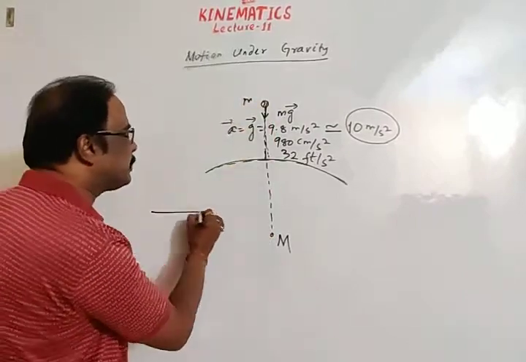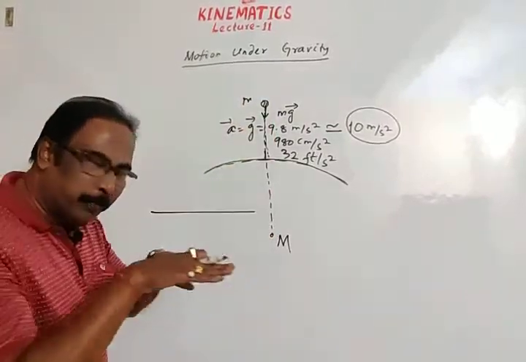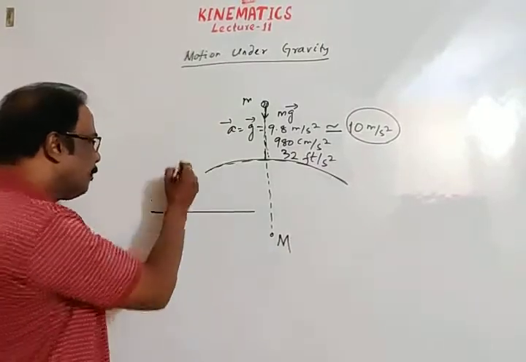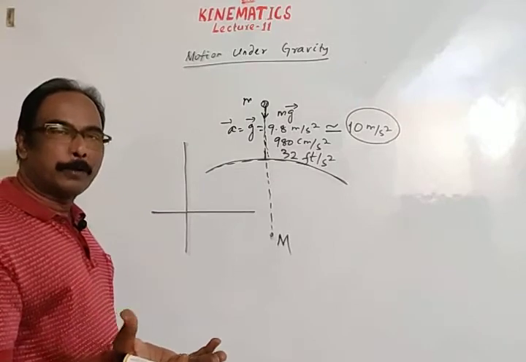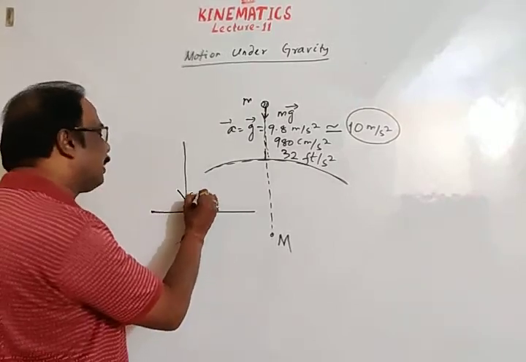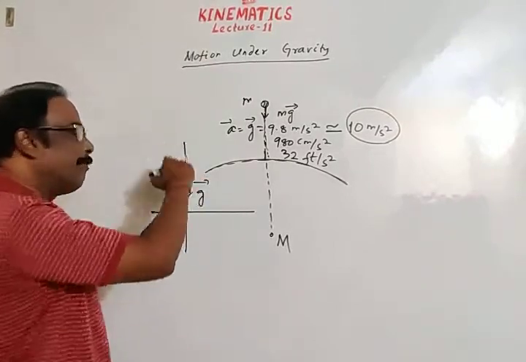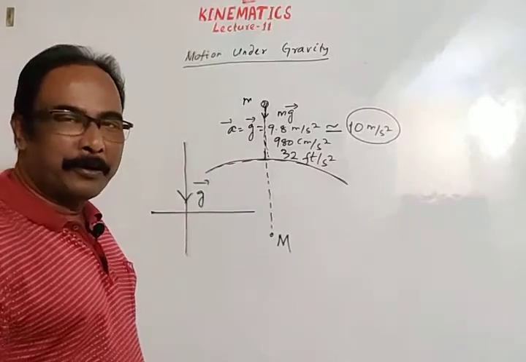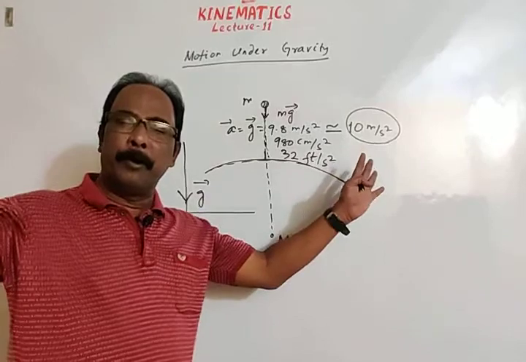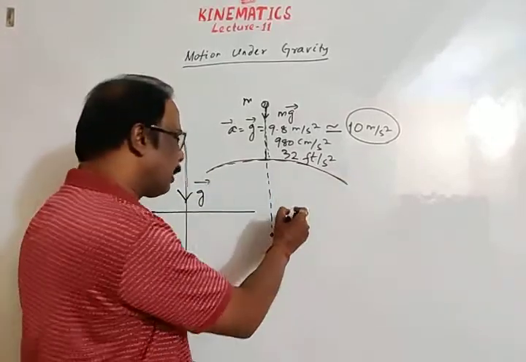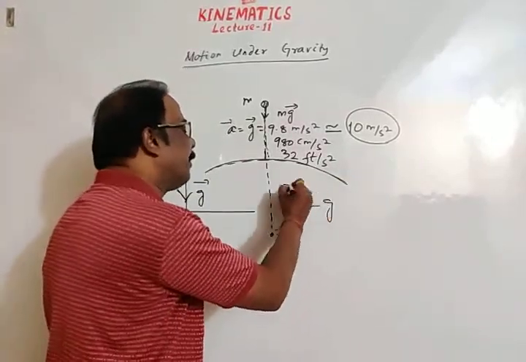See students, this is a horizontal line, means parallel to the surface of Earth, and this is a vertical line, means perpendicular to the surface of Earth. So acceleration due to gravity is directed in the vertically downward direction. Anybody in space has acceleration due to gravity.